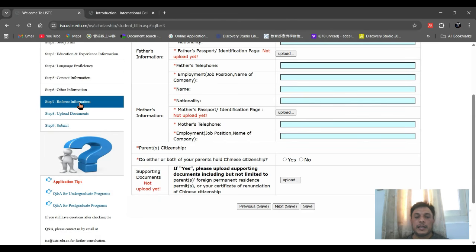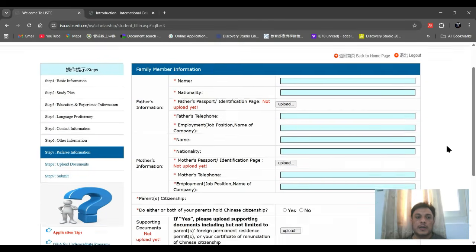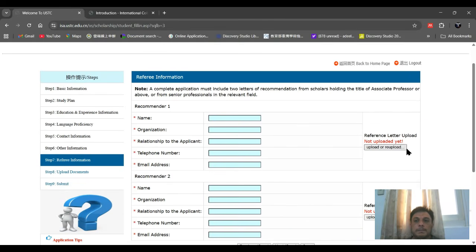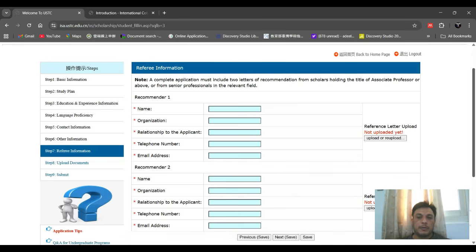Referee information: you can get the reference or recommendation letter from your school or college teachers, lecturers or professors, or they will give you a hard form. You can upload it here. Just mention the name, organization, and email address or phone number of the teacher or lecturer, and you can upload that one here.